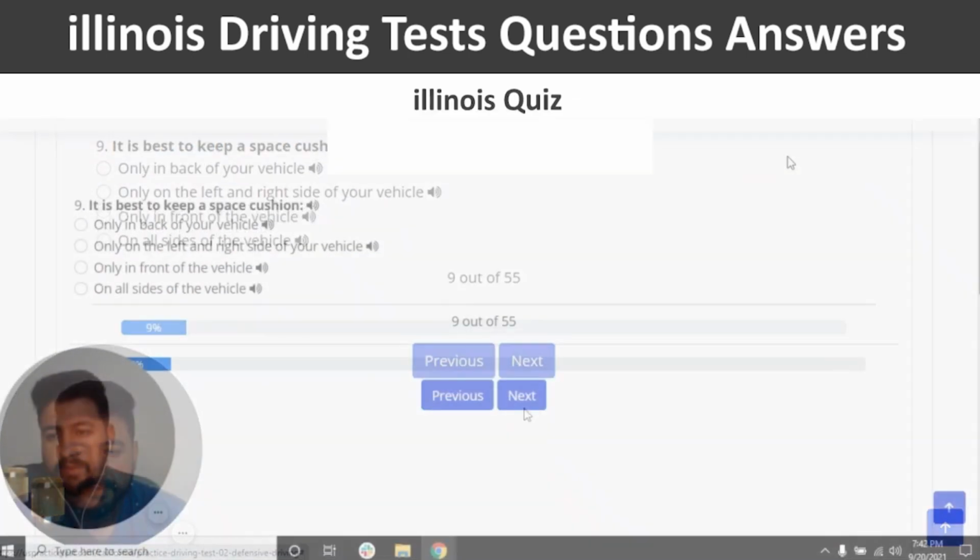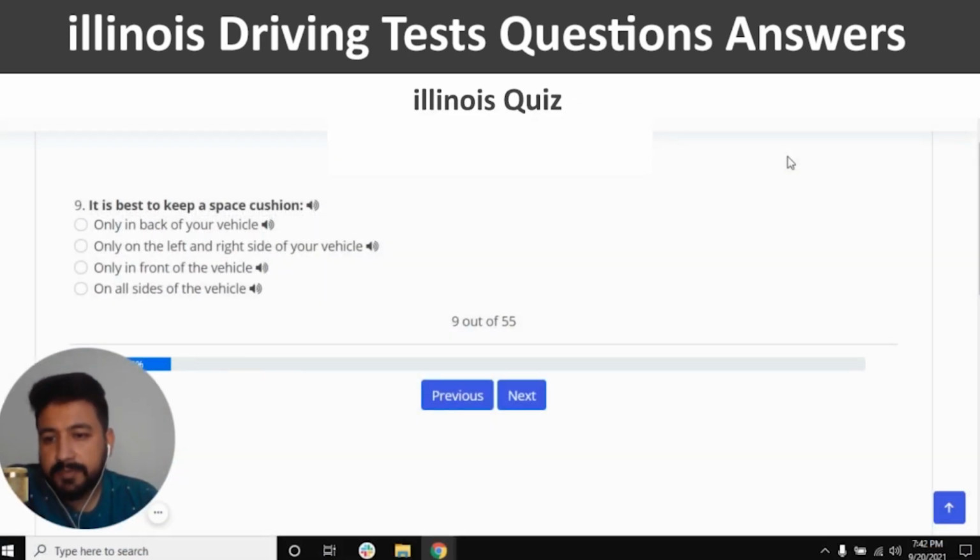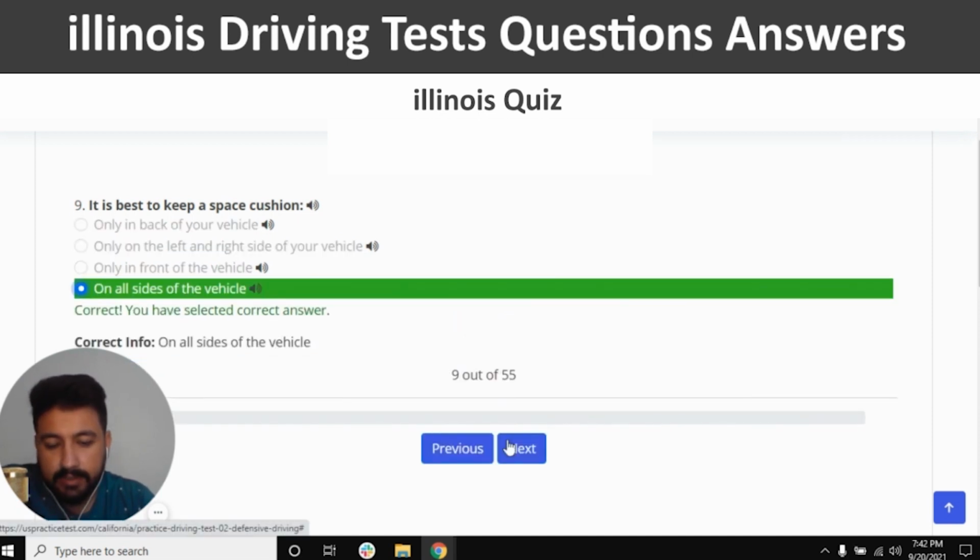Correct, and next. The ninth question is, it is best to keep a space cushion. The right answer of the ninth question is on all sides of the vehicle. So it looks like the last option is the right answer, and next.